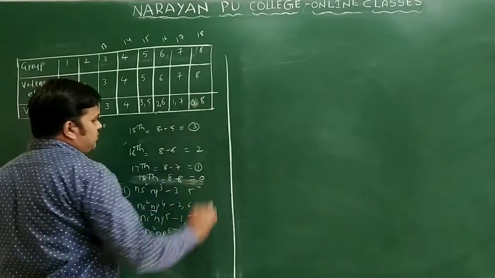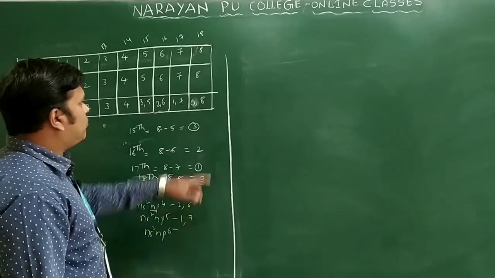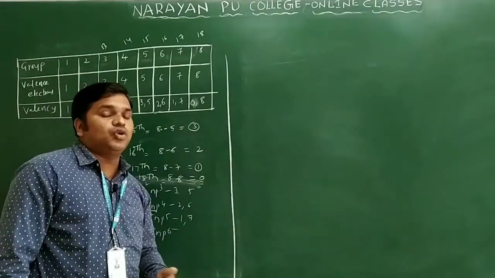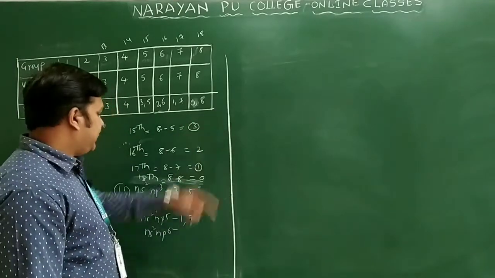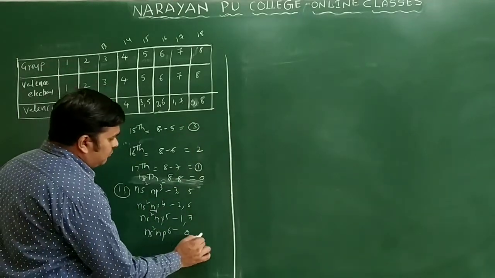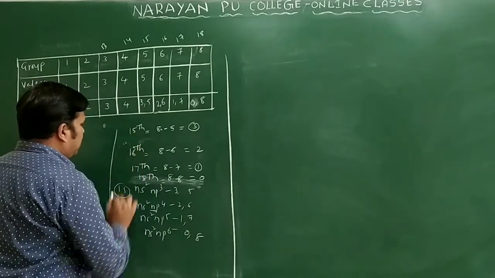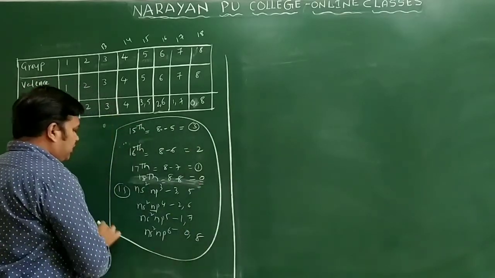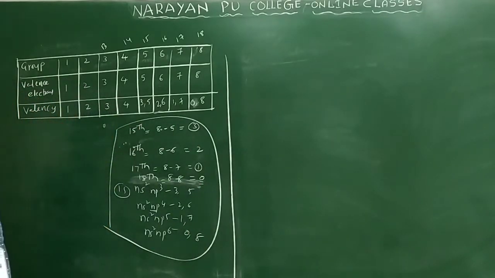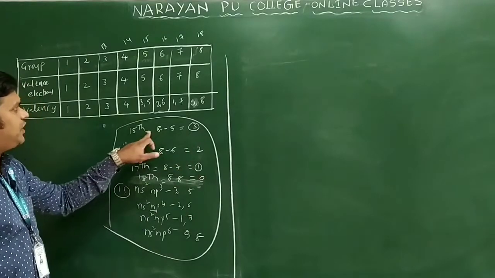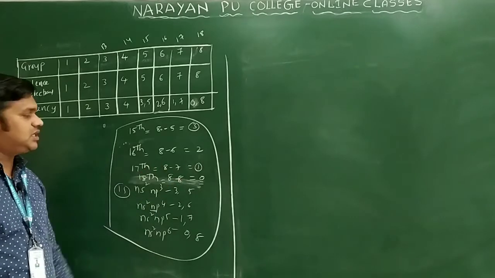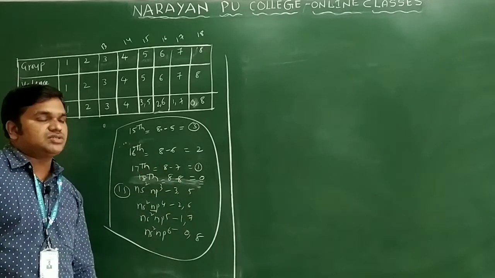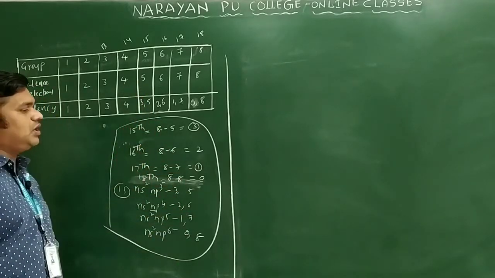0 valency means it does not combine with any other element, but in some cases the higher noble gases will combine with oxygen and fluorine, and they will show an oxidation number of 8. So we get 0 and 8 only. Like this we can identify the valency of each element in this group. So 3 and 5 are possible, 2 and 6 are possible, 1 and 7 are possible, 0 and 8 are possible. These are the possible valences of compounds only.